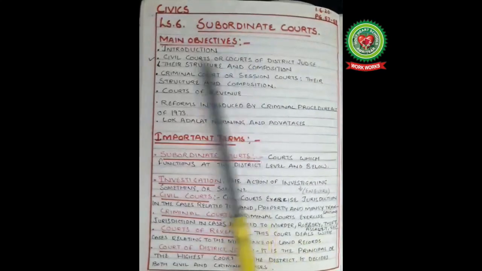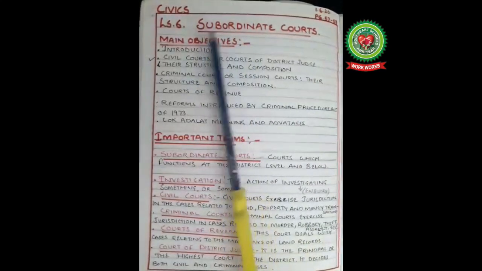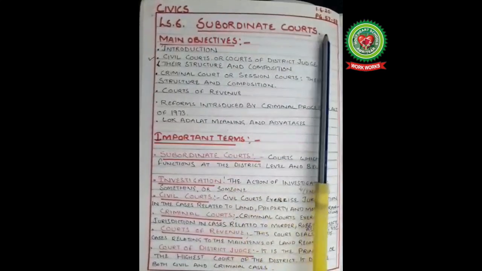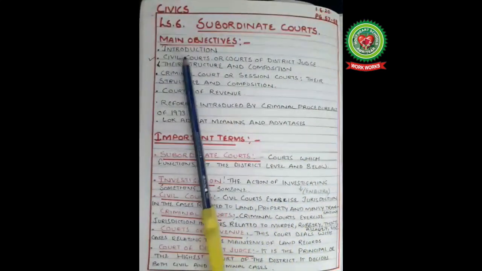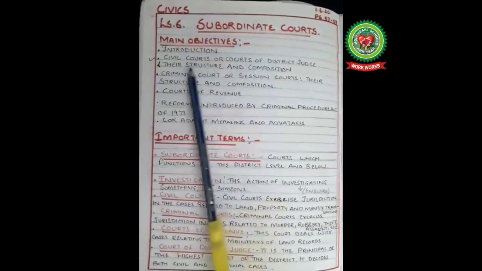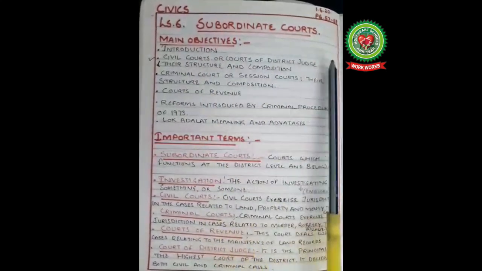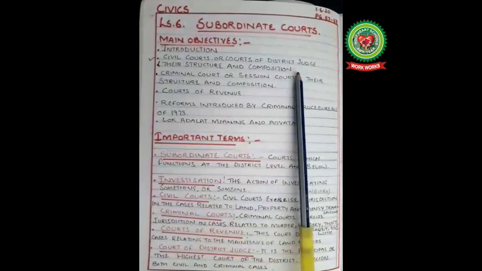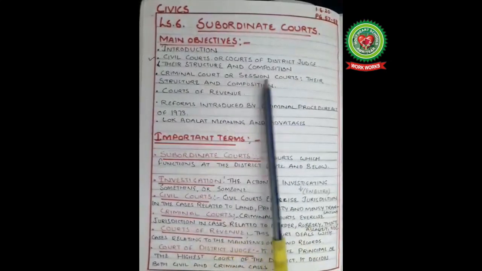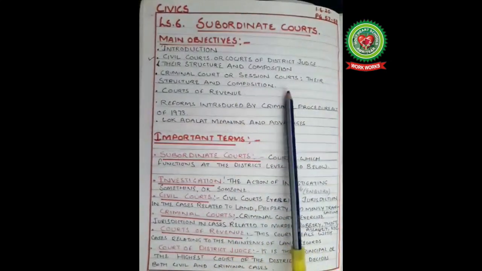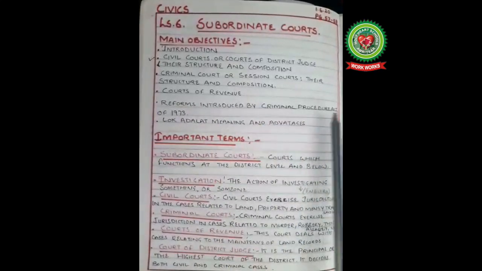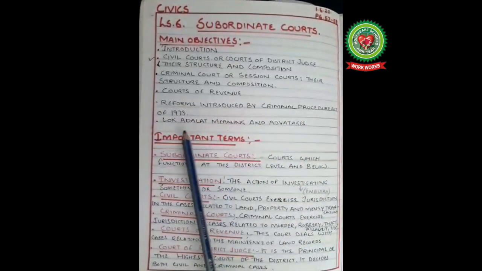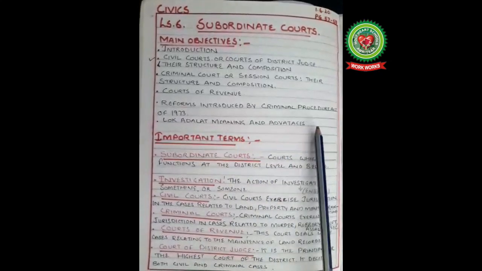Hello class ninth. Today we are going to start with the topic Subordinate Court, which is a part of Civics, lesson 6, page number 57. Main objectives: Introduction, Civil Courts or the Courts of District Judge, their structure and composition, Criminal Courts of Session Courts, their structure and composition, Court of Revenue, reform introduced by Criminal Procedure Act of 1973, Lok Adalat meaning and advantages.